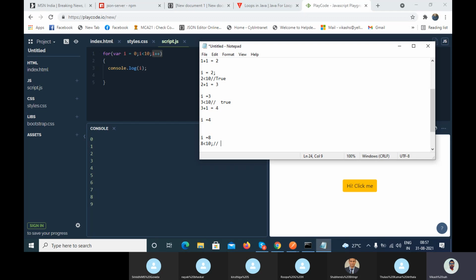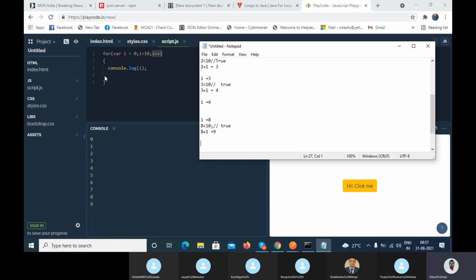Yes, it is true. Then it will go inside and print the logic. You can see 8 get printed. Now at the end it will increment the value, I plus plus. This statement will get executed: 8 plus 1, now I value is 9.